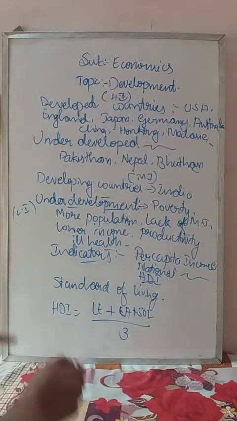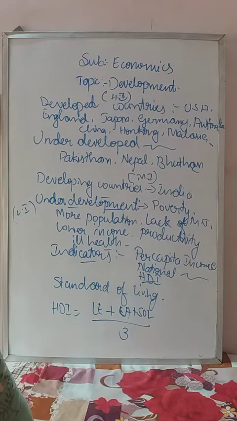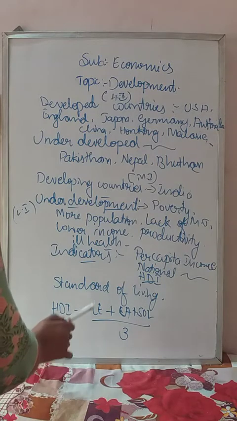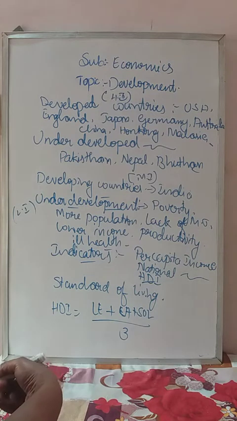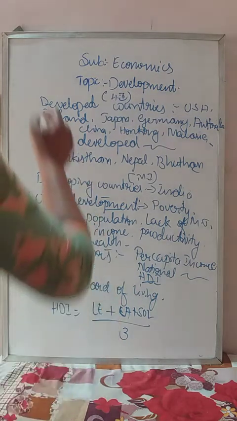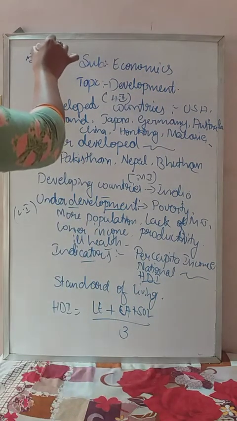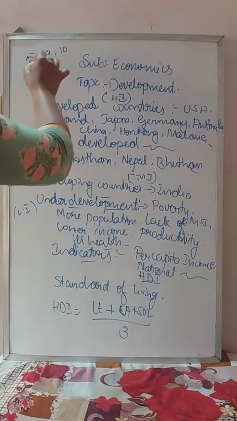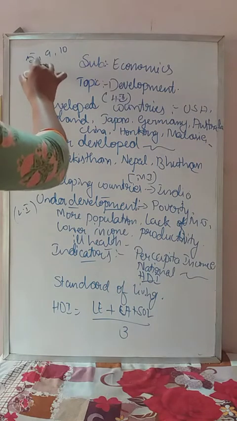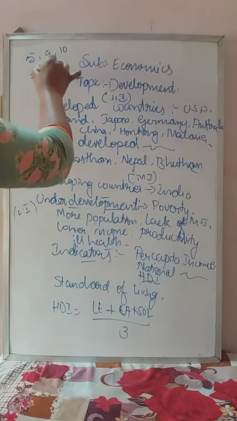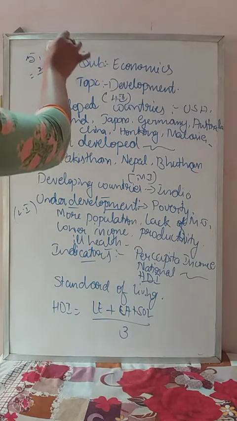How is the HDI calculated? HDI is calculated by taking the average. Average in the sense, I think you know, we have to add all. So if you want to take an average of 5, 9, 10, we add all: 10 plus 9 is 19, 19 plus 5 is 24, divided by 3, because 3 numbers are there: 1, 2, 3.